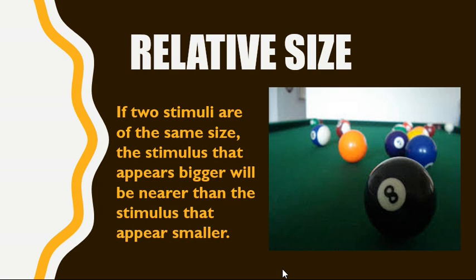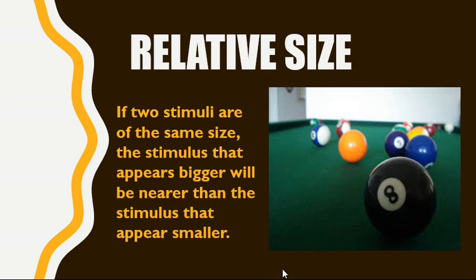Another monocular cue is the relative size. If two stimuli are of same size, the stimulus that appears bigger will be nearer than the stimulus that appears smaller. In this given figure, the nearby balls look bigger than the distant balls because of relative size. Although the balls are of same size, the ball which is close to us seems to be bigger as compared to the other balls.